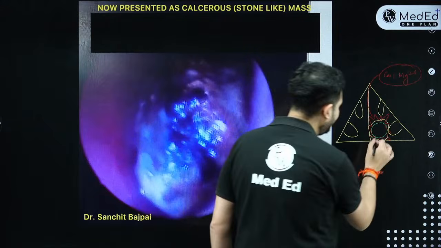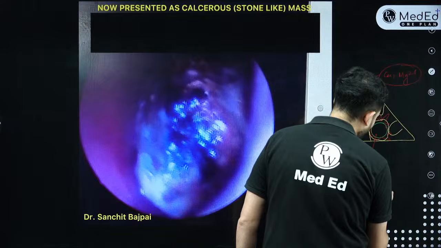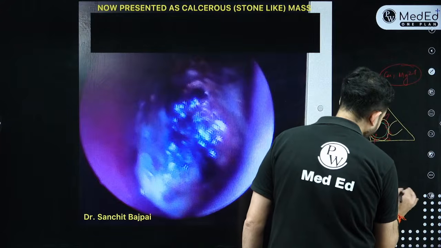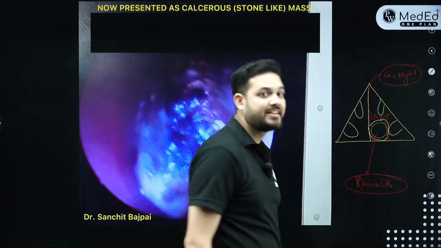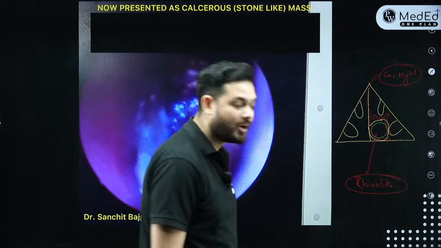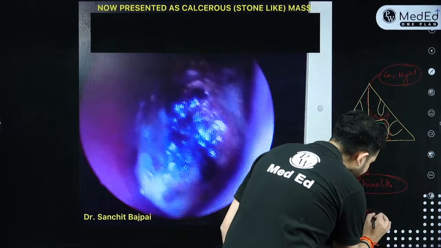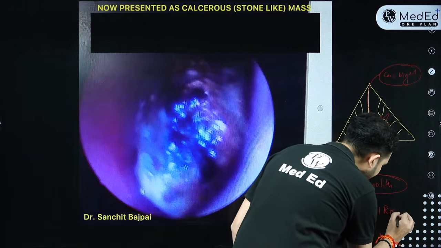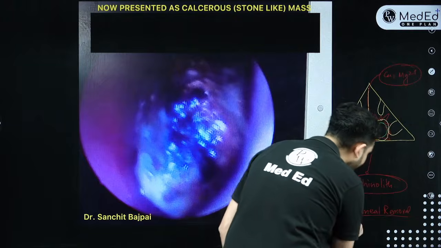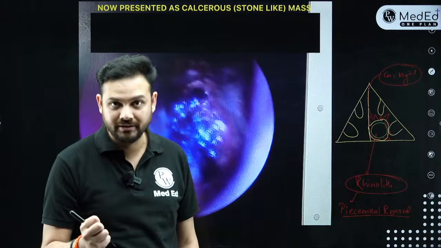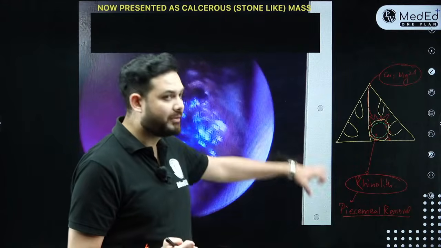And what do we call this? We call this mass a rhinolith. This is called a rhinolith. Now, what do you do with the rhinolith? There is no medical line of management for rhinolith. So, what are you going to do? You are going to remove the rhinolith, and we do something called piecemeal removal. Piecemeal removal means we break it into multiple pieces because it is stony hard, and we remove it piece by piece.